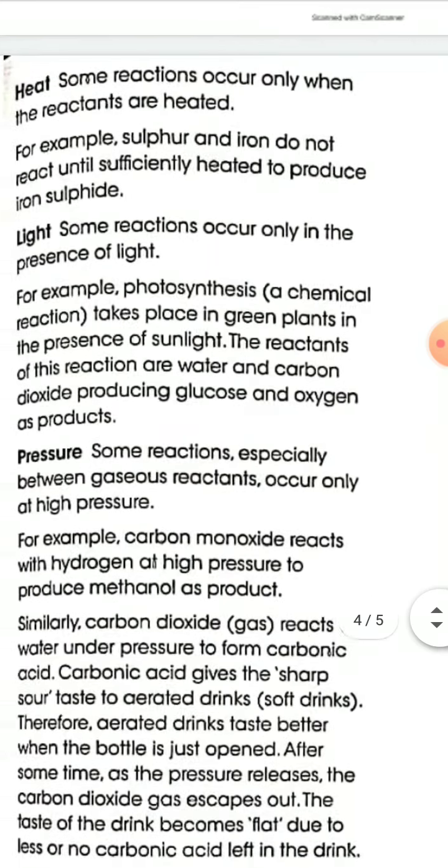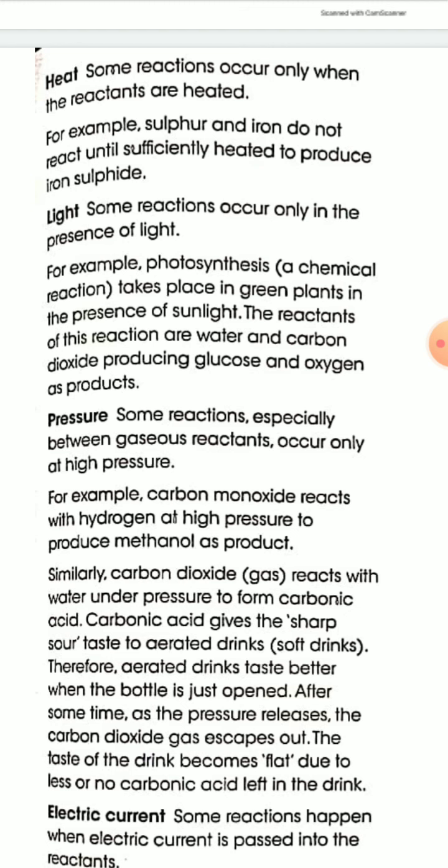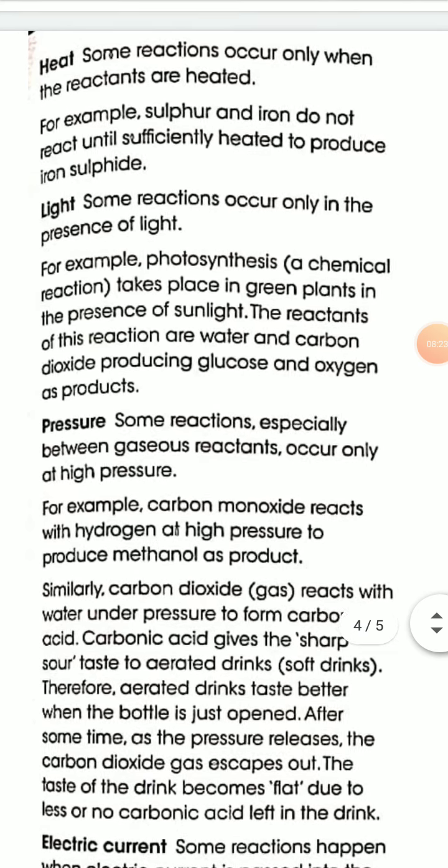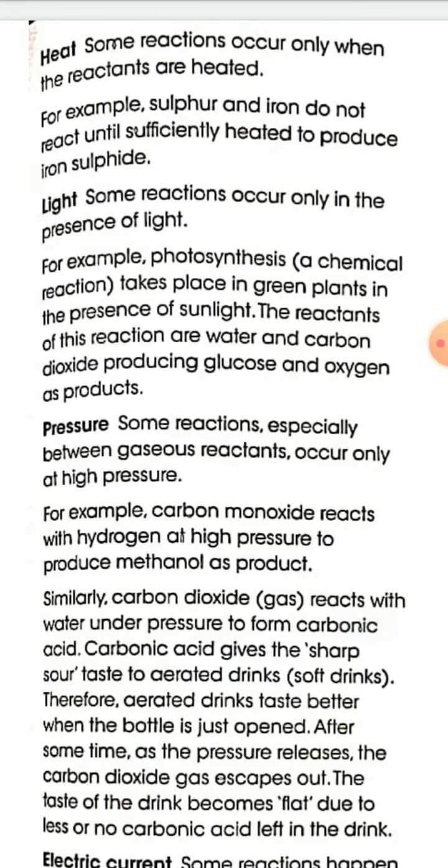Next condition is heat. Some reactions occur only when the reactants are heated. Heat is an important factor of a chemical reaction. For example, sulfur and iron do not react until sufficiently heated to produce iron sulfide.